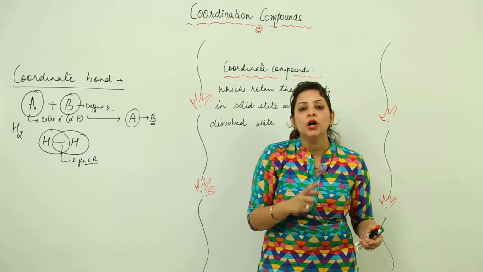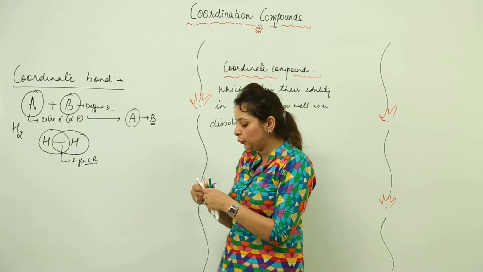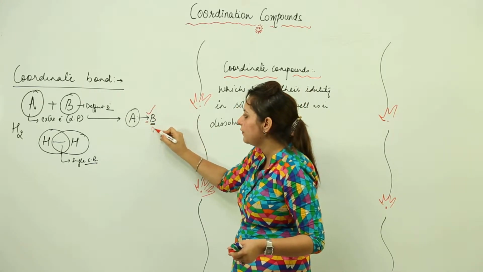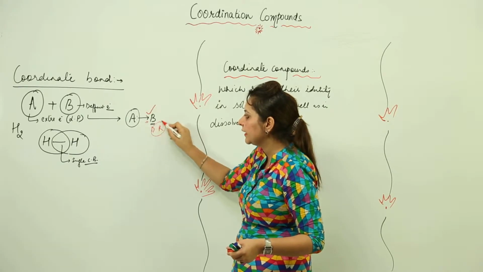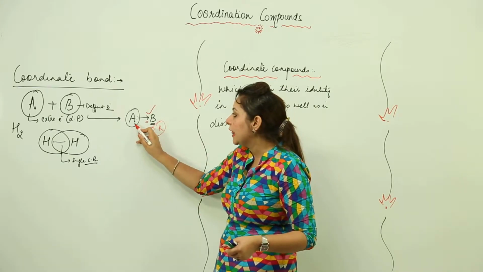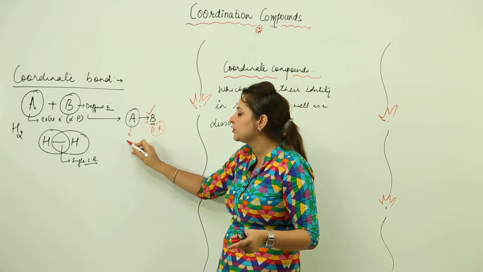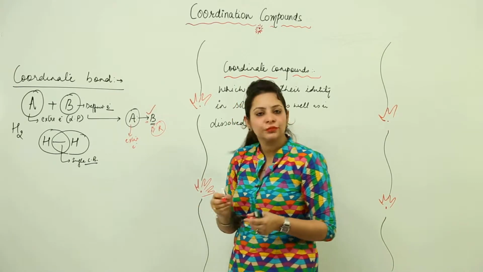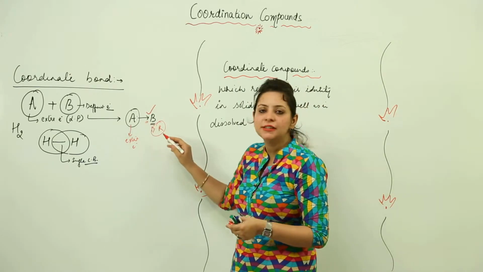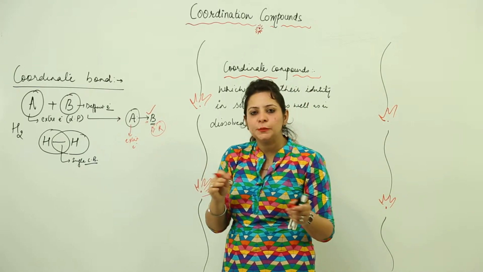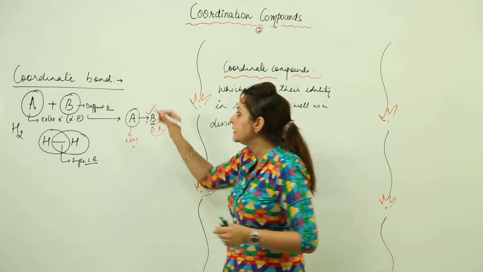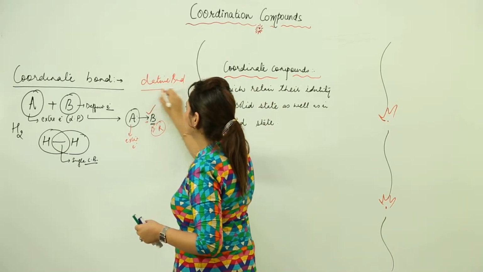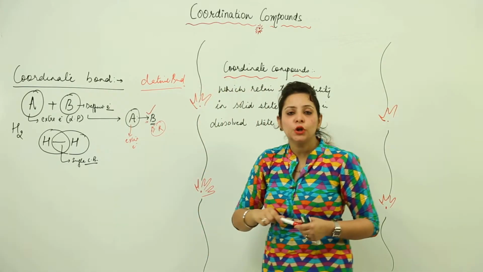So that is why coordinate bond is represented by putting an arrow. As you can see, this arrow is pointing towards the deficient reactant, the reactant which is deficient in electrons, and it is starting from the place which has the extra electrons. Right. So this is a donor, this is a recipient, so you can say it is a donor-recipient kind of bond, also called a dative bond. So this is what a coordinate bond is.